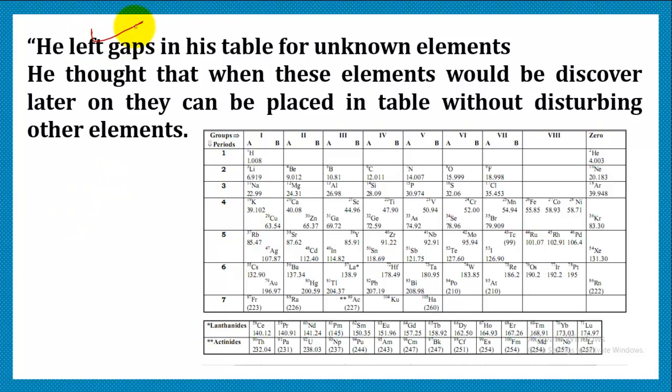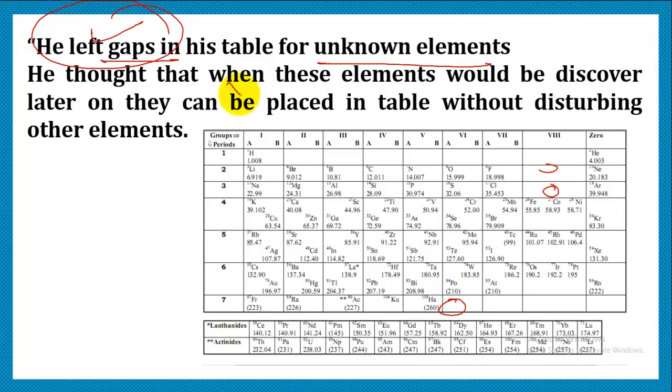His major achievement was that he was so confident in his discovery that he left gaps in his table. There were a few gaps in his table, and he left those gaps because he thought that these elements would be discovered later, and they could be easily placed in the left spaces so that it wouldn't disturb the whole periodic table. So we can say that he actually left gaps for the unknown elements.